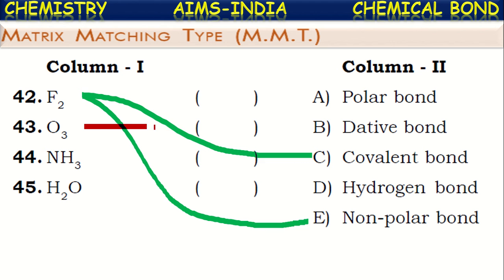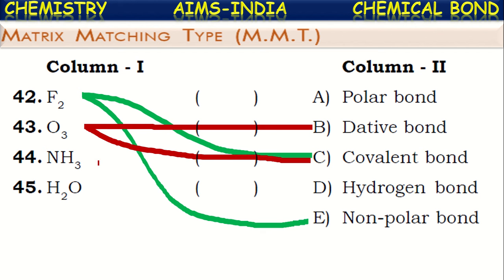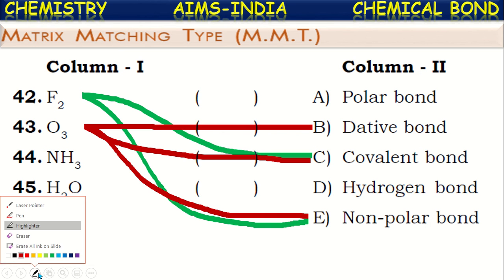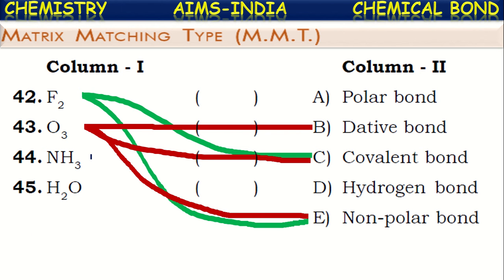So here also you can say there exists a dative bond and even a covalent bond, and all are oxygen atoms, and hence the covalent bonds thus formed will be non-polar covalent bonds. Okay. Next, another matching, ammonia molecule.